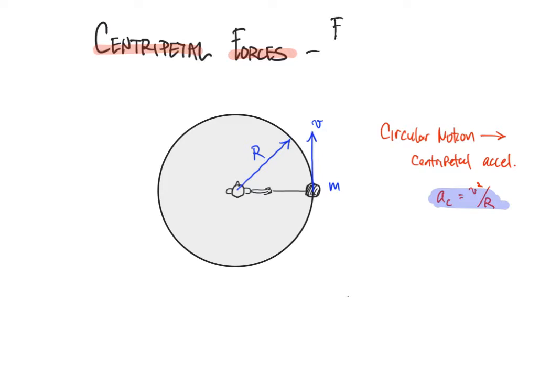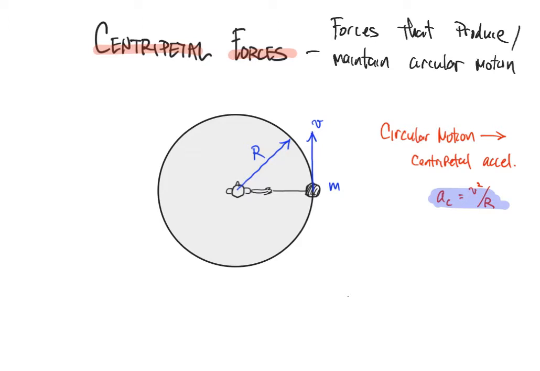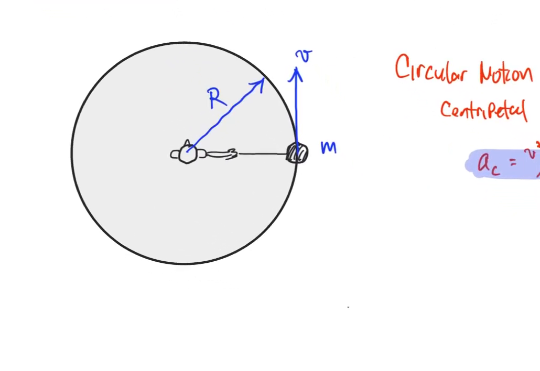These are forces that produce/maintain circular motion. In other words, if we think about this mass on the end of the string, it will continue to move in a circle so long as there is some force causing it to move in the circle.